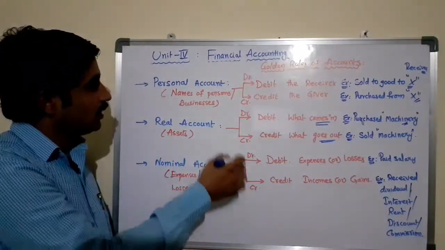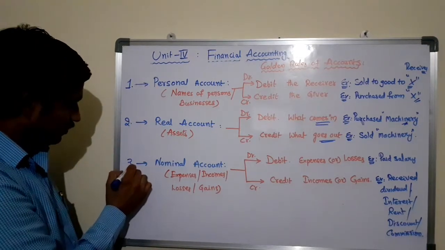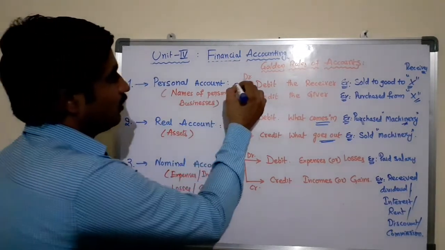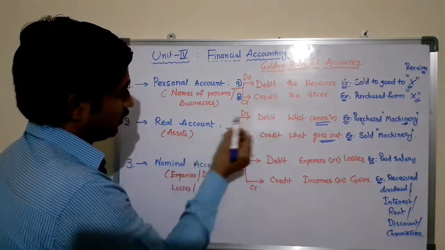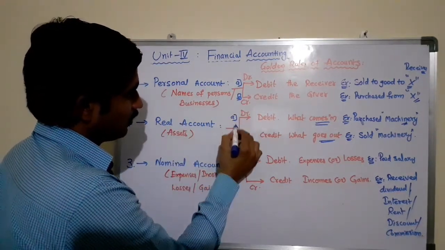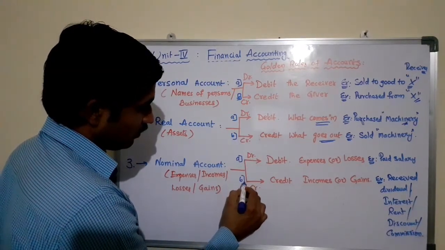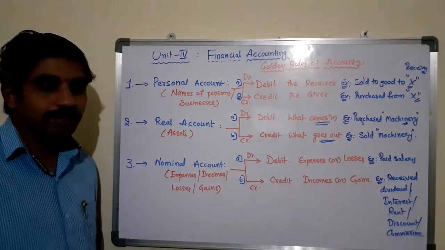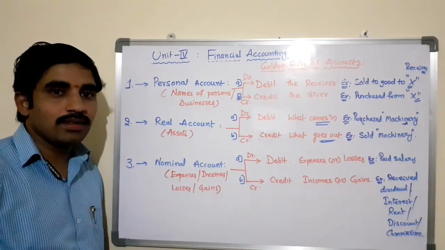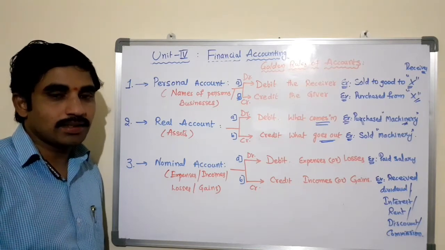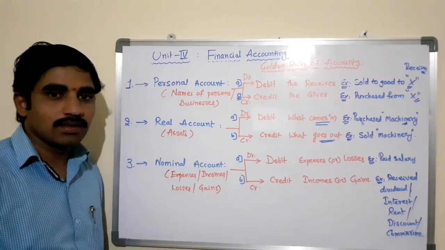So they are the three types of accounts, and we have rules for the corresponding accounts. Rule 1, rule 2, rule 1, rule 2. So at the time of journalizing the transactions, we have to clearly read the transaction and understand the nature of the transaction.